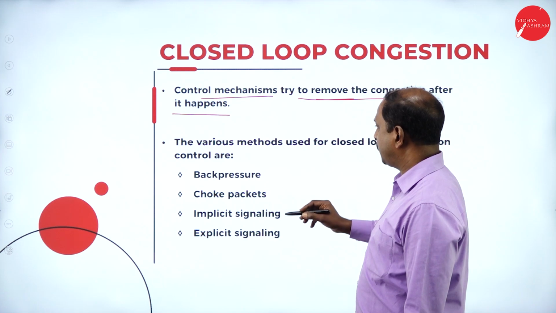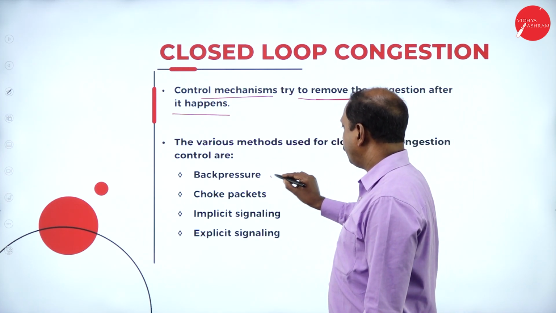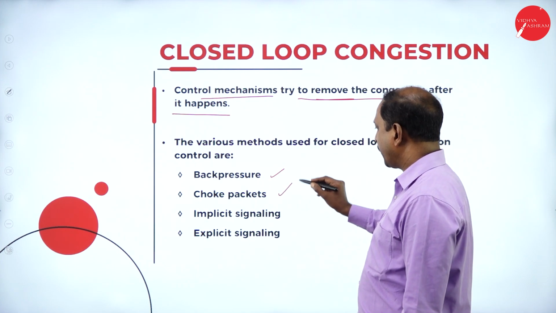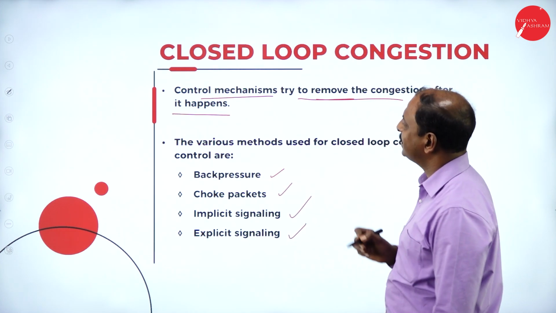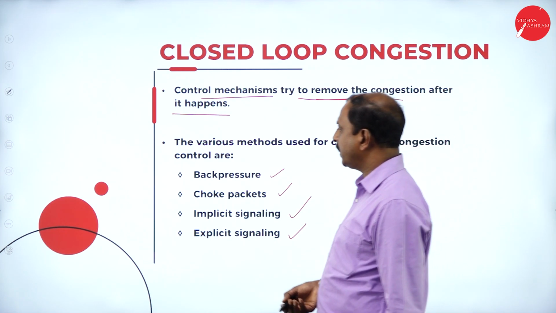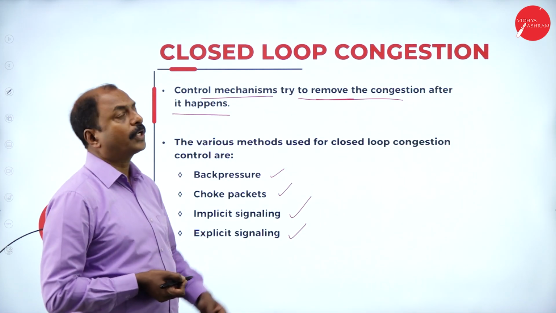Now, there are various methods used for closed loop congestion: back pressure, choke packets, implicit signaling, and explicit signaling. These are the four methods by which congestion can be controlled in closed loop.